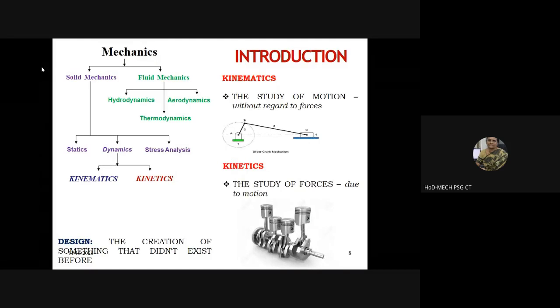This kinematics of machinery, earlier we used to call it theory of machines, and we used to have two courses, theory of machines 1 and 2. Now they are renamed kinematics of machinery this semester and dynamics of machinery during the next semester. Here we will be learning about mechanisms. For example, this is a mechanism. It's a slide. Do you know that it is a mechanism? How it is called and all that?